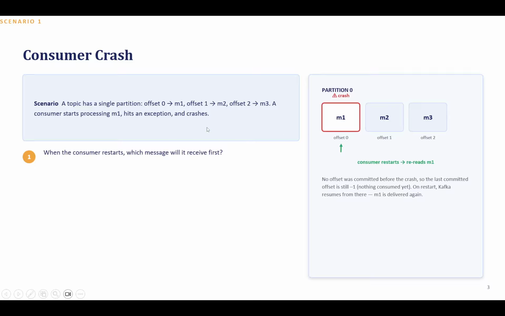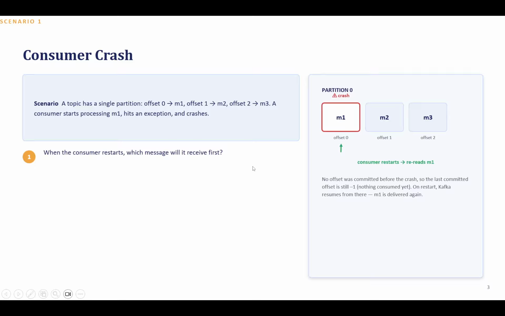But in this scenario, the consumer was processing the message M1, hit the exception, and didn't commit the offset. So what will happen? The question the interviewer has asked is: when the consumer restarts, which message will it receive first? After the exception happened and the consumer revived, will it process M1 again, or move to M2?